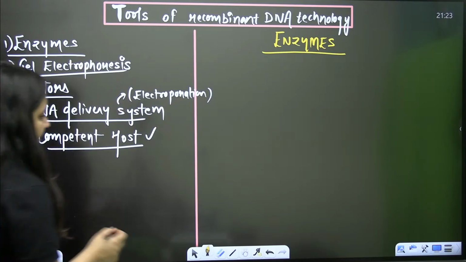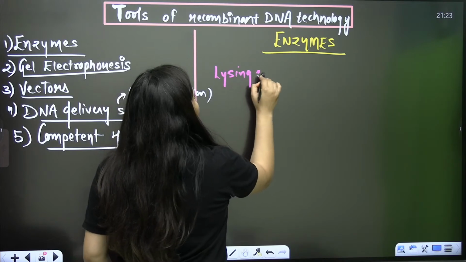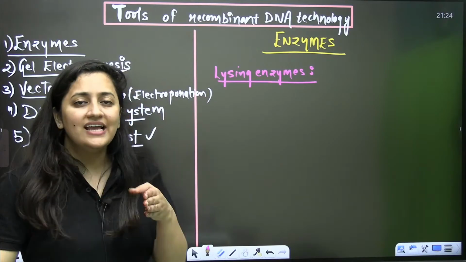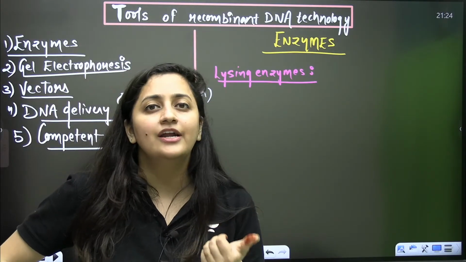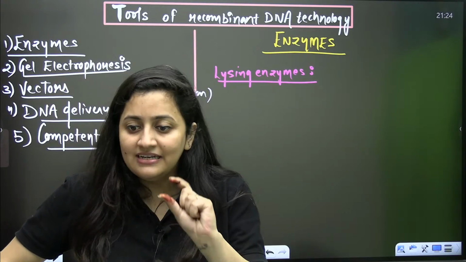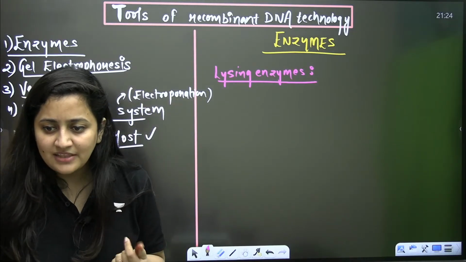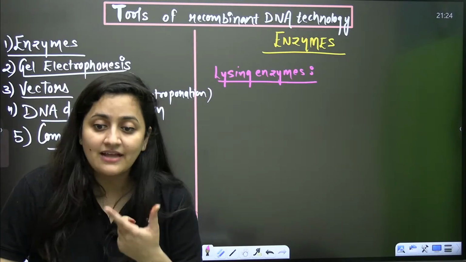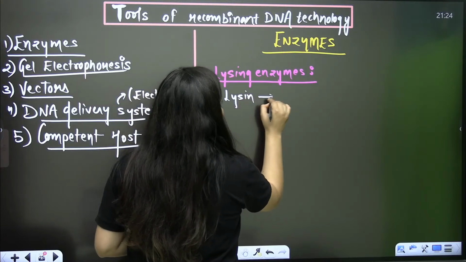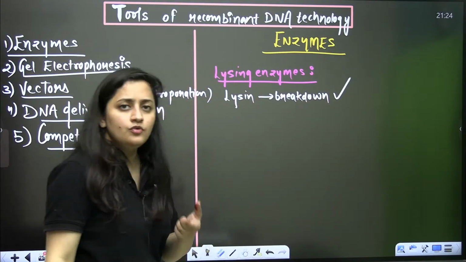Okay, so the very first thing that we need to know here is the lysing enzymes. What is the meaning of this word? To lyse something, right? Like we know about hydrolysis, photolysis. Lysis is the word. Lysis means, quickly tell me in the chat section, to break, exactly. It means breakdown, to break something.